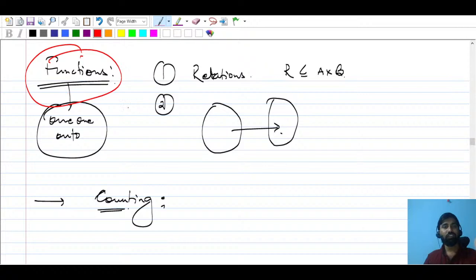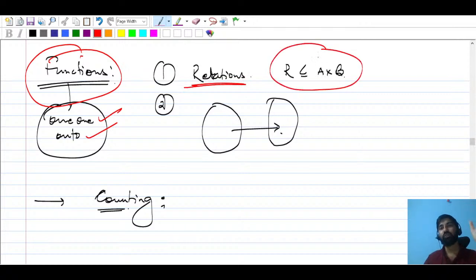We'll talk about one-to-one and onto functions, and we'll talk about relations. I already told you that a relation is basically a subset. So you can see here, the sets you studied in class ninth are not going to leave you alone. There is always an application, like in mathematics, when we talk about linear algebra, vectors are always there, the vector space, many concepts are there. So we are going to talk about relations.